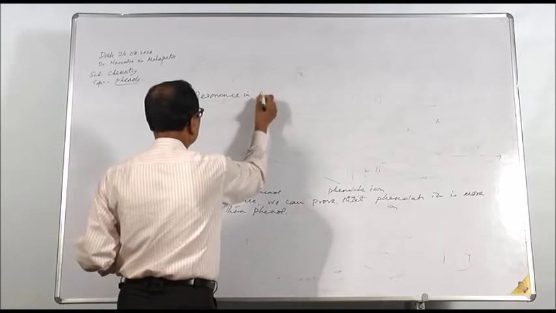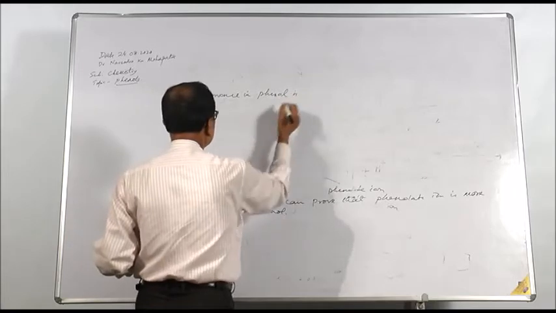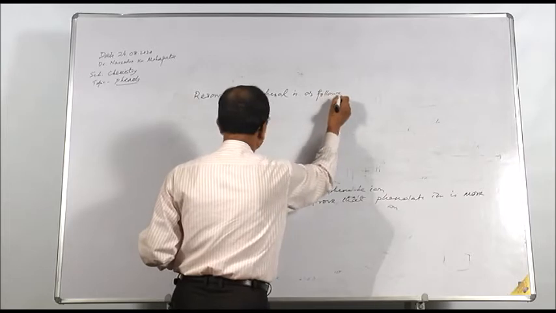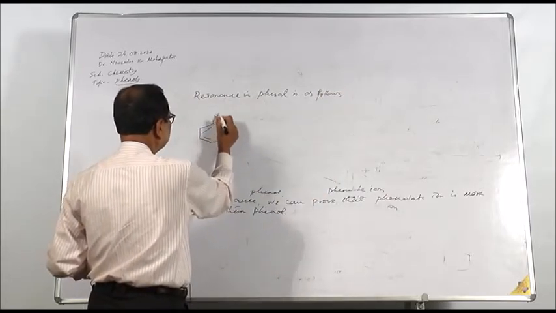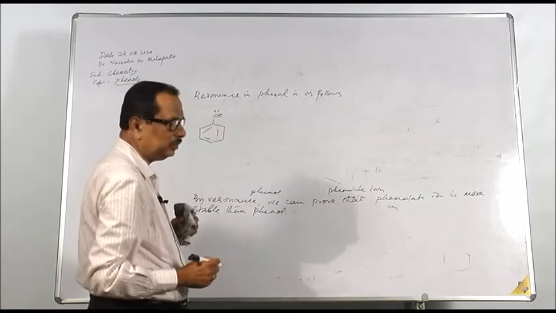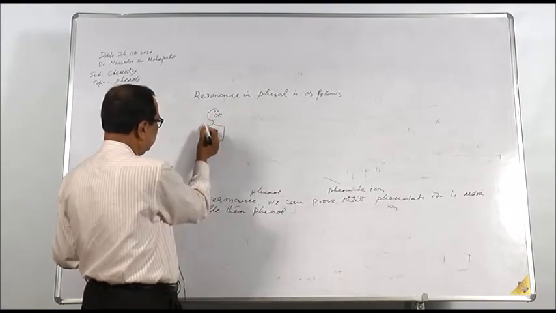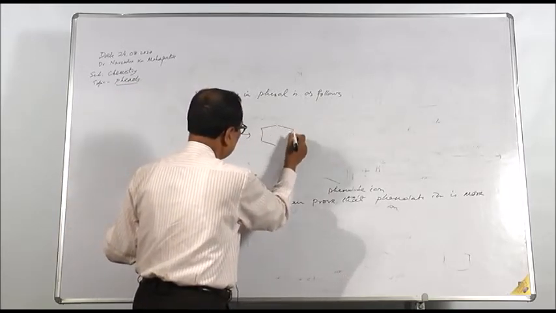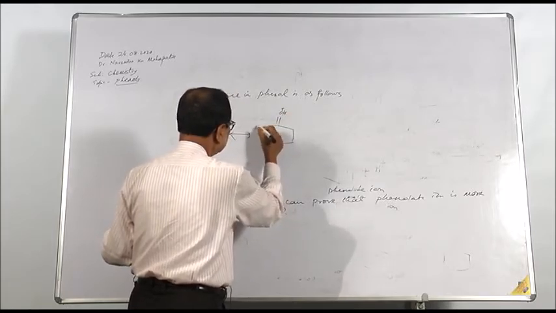Now, the resonance in phenol is as follows. As you know, the oxygen has a lone pair of electrons on it, and that lone pair polarizes toward the ring, and the double bond will polarize in this way, thereby giving you a structure where O H plus, and this is minus.